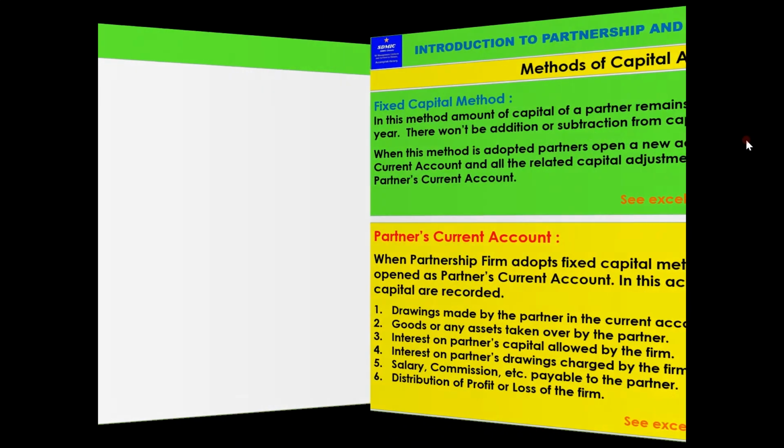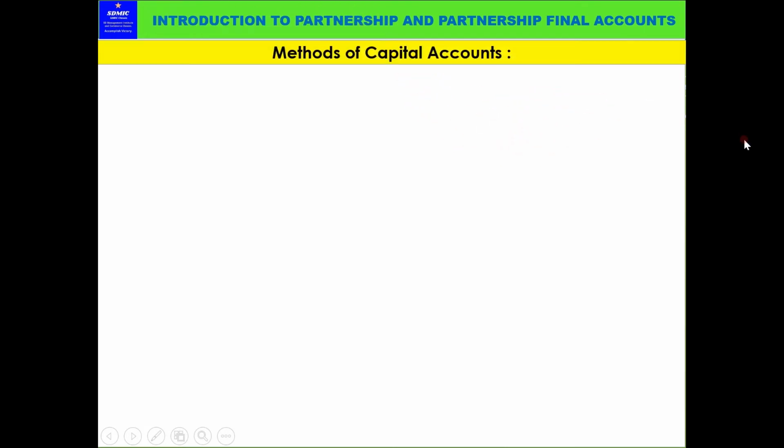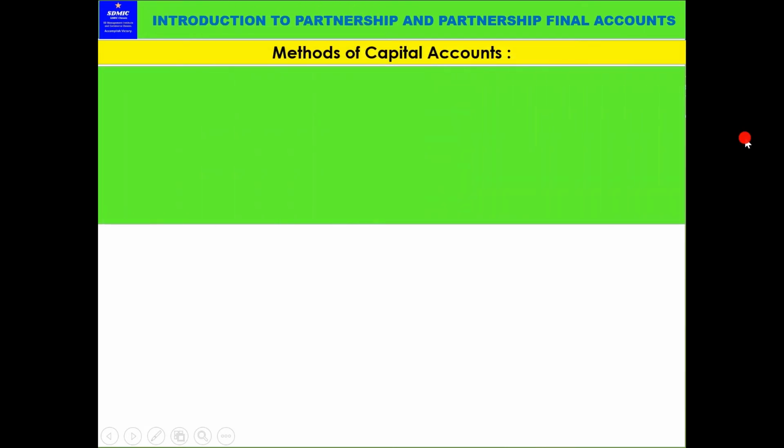Now let us move to the other part. When we solve the example, then you will come to know. It will be clear. Now methods of capital accounts, we continue that.